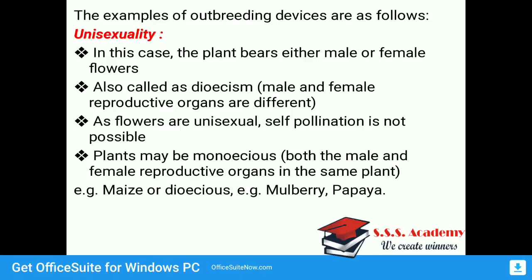See, if two different plants are there, one a female plant and the second a male plant bearing the respective reproductive organs, then those flowers are said to be unisexual, and since both reproductive organs are not present on the same plant, self-pollination is not feasible in that case. Plants may also be monoecious, which means both male and female reproductive organs are on the same plant. So maize comes under the monoecious, whereas mulberry and papaya come under the dioecious.